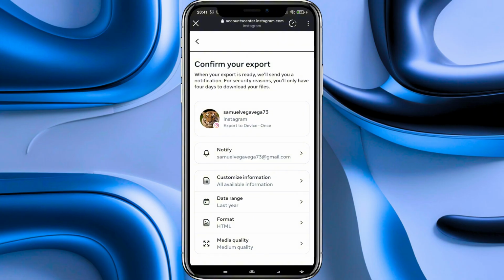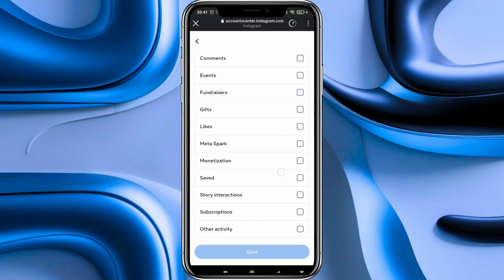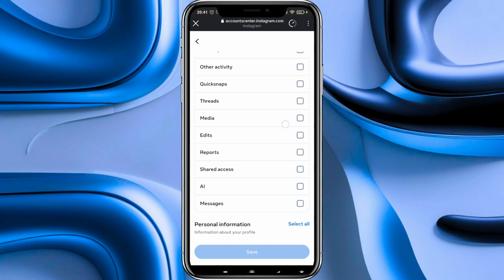And here, it is very important that we enter the customize information option. Now on this page, as you can see, nothing is selected. What we have to do is scroll down until we see a section labeled media. And as you can see, here it is. This is the only section that we're going to select. Now we just have to click on the save button at the bottom.